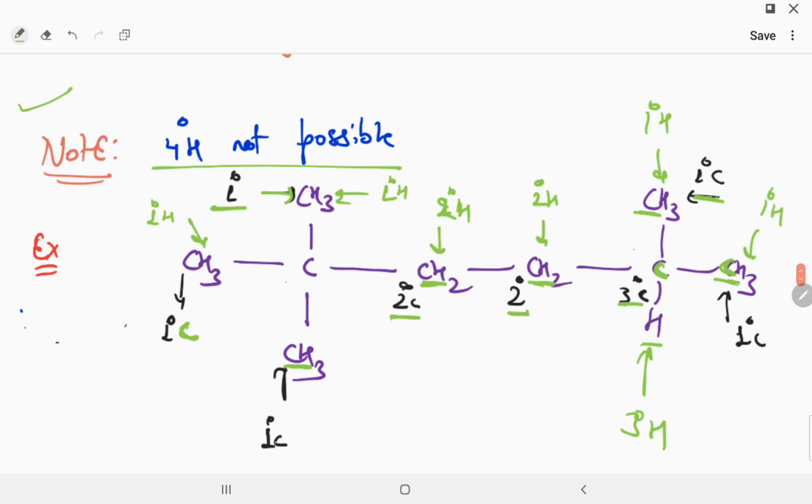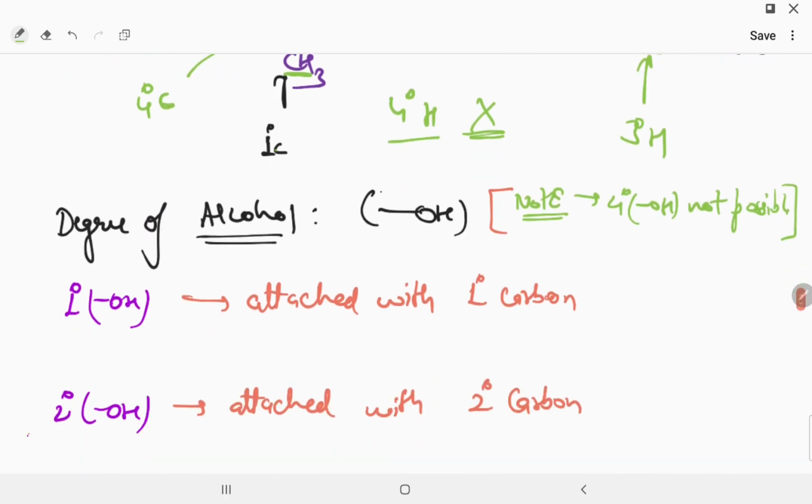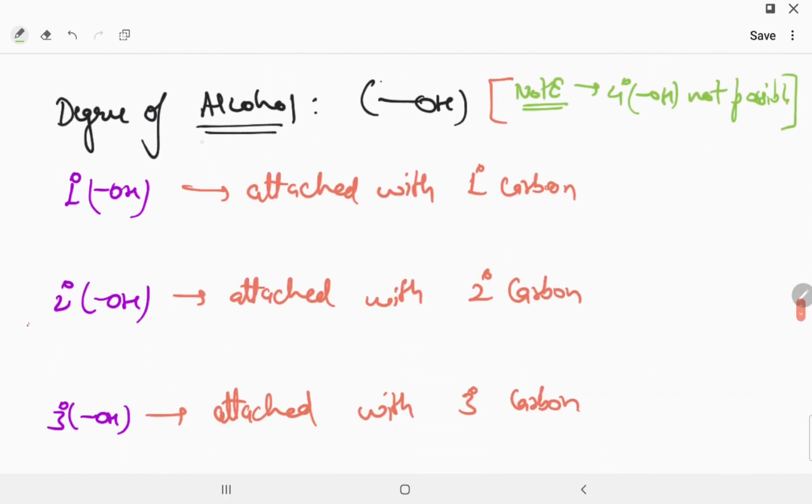Now you are able to see that this carbon is called 4 degree carbon, but 4 degree carbon has 4 valency only, so we cannot attach a hydrogen, so we can say 4 degree hydrogen does not exist. Is it clear?